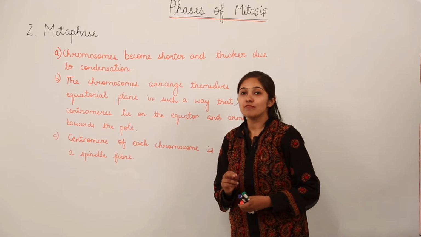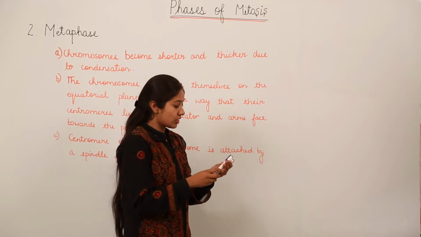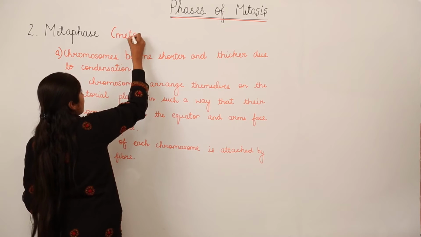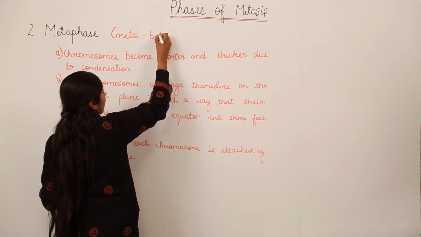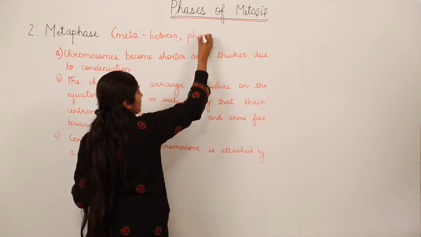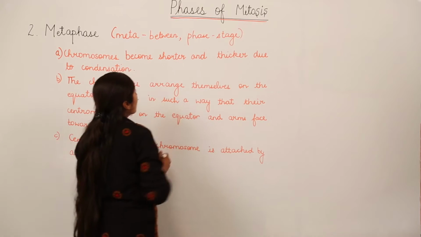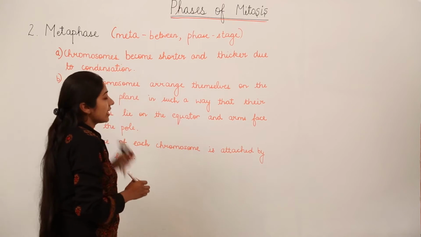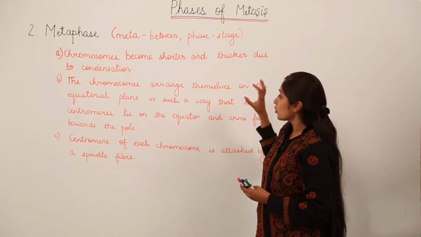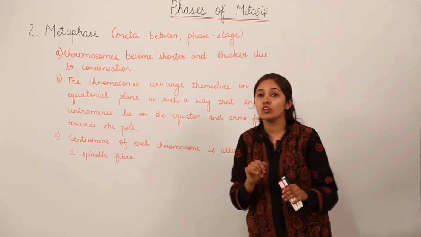So the next stage of mitosis, the second stage of mitosis, is the metaphase stage. So what does this word meta mean? Meta means between, and you all know that phase means stage. So this metaphase stage is known as a between stage. Why? Because in this the chromosomes align at the center of the cell, at the equatorial plane of the cell.